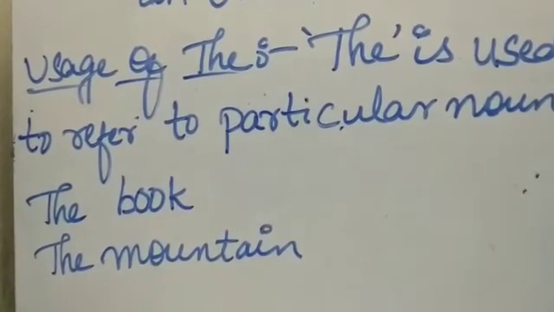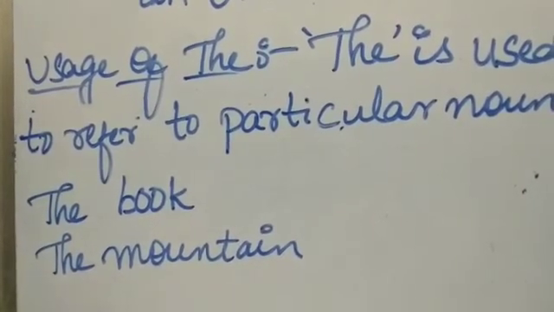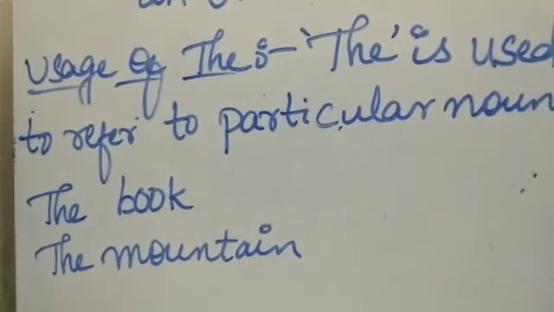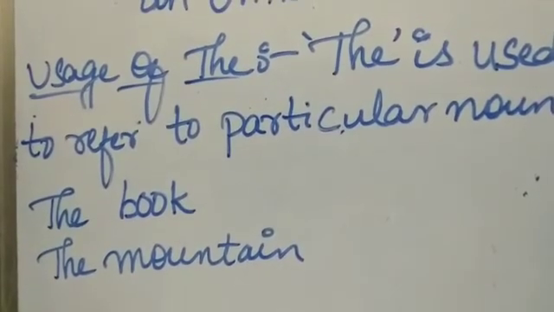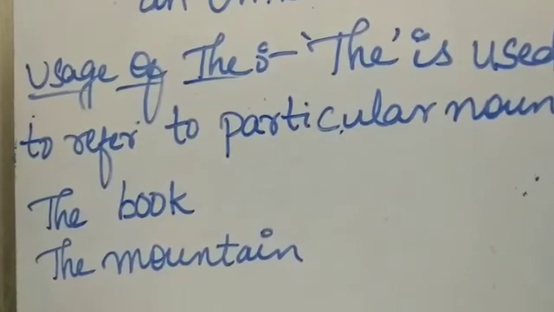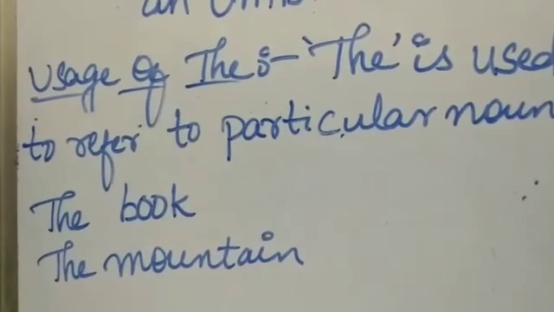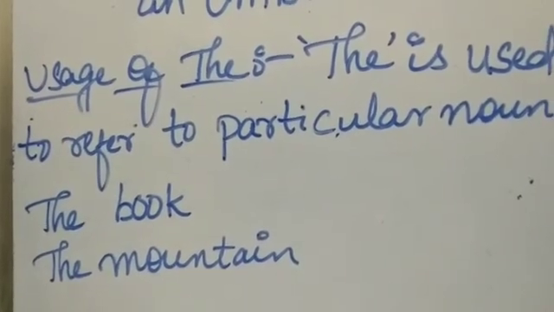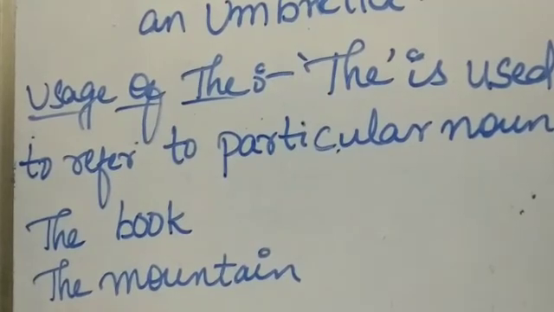In our previous class we learned just letters, from A to Z. They were singular, A, B, C, single letters. But here we made words like an and the by using those letters. So let us learn in our next class how to make a group of words by using these letters. A group of letters will make the words.